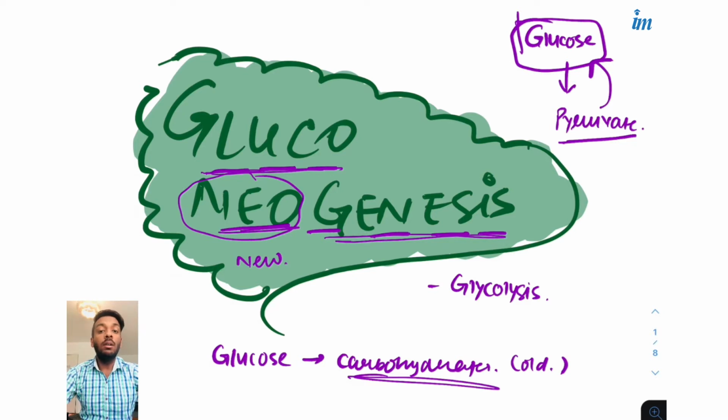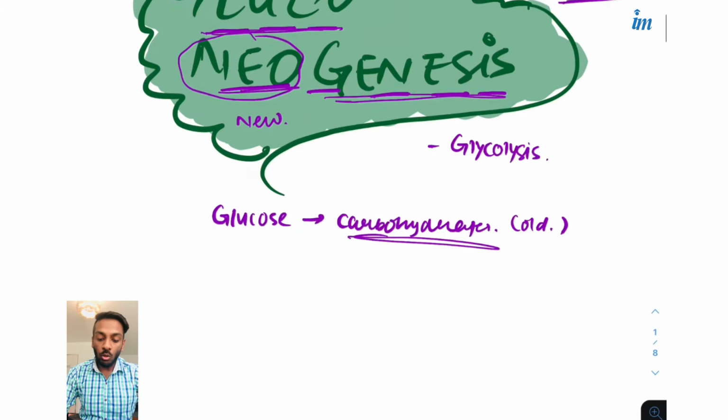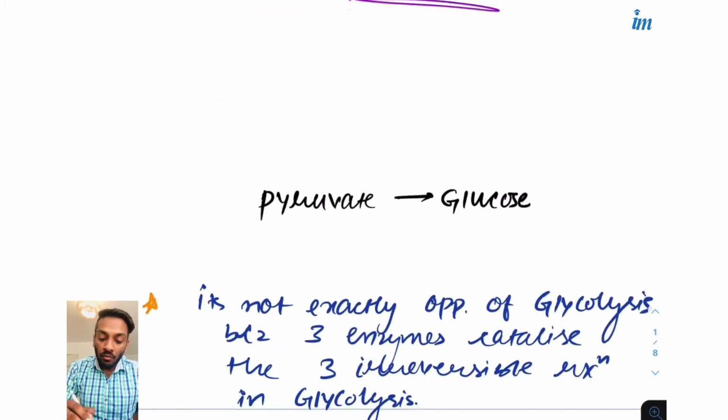But friends, let me remind you, if you have watched my glycolysis video, there was one rate limiting enzyme, phosphofructokinase. But more importantly, there were 3 irreversible steps in glycolysis. They are irreversible and we cannot reverse them. So for those irreversible steps, we have to find an alternate way to produce glucose from pyruvate.